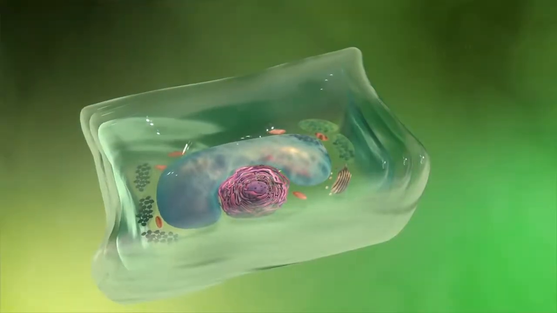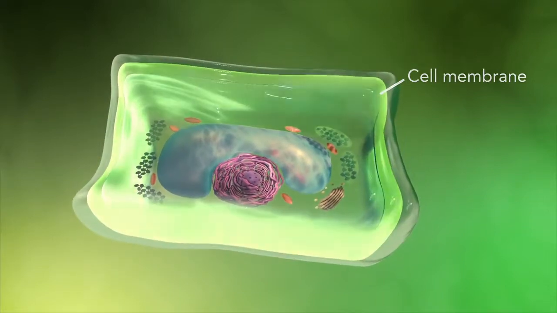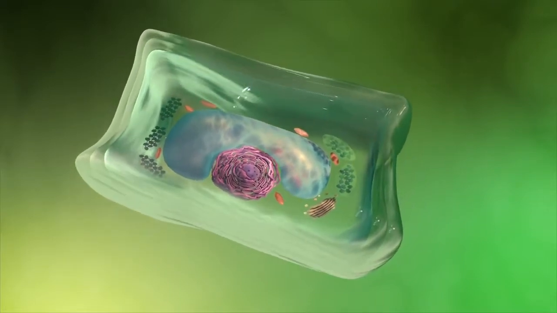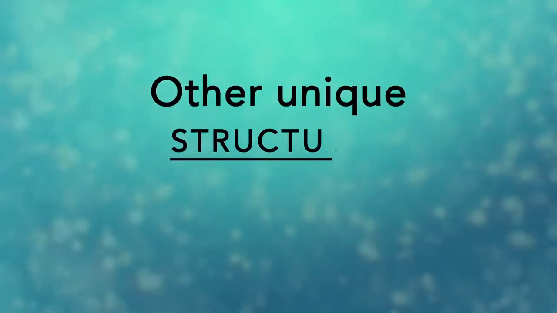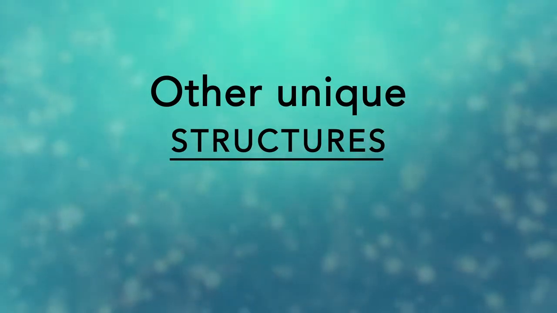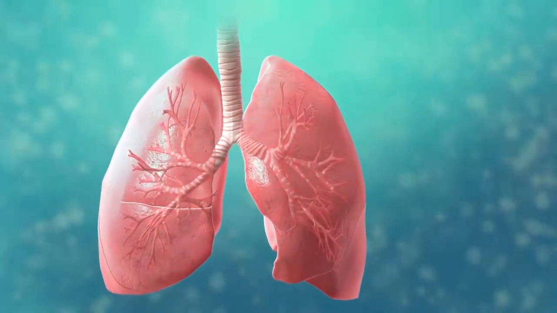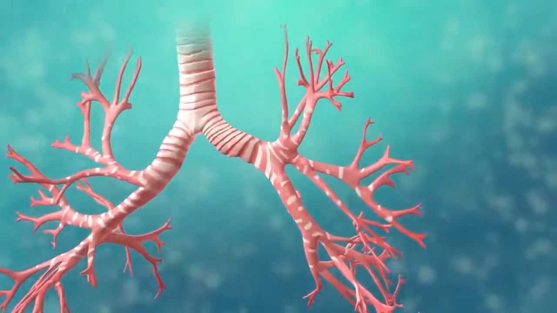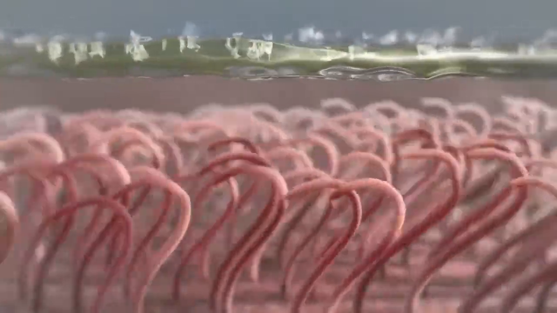Plant cells also have a cell wall outside of their cell membranes that shape, support, and protect the plant cell. Animal cells never have a cell wall. There are many other unique structures that only some cells have. Here are just a few. In humans, for example, the respiratory tract is lined with cells that have cilia. These are microscopic hair-like projections that can move in waves. This feature helps trap inhaled particles in the air and expels them when you cough.